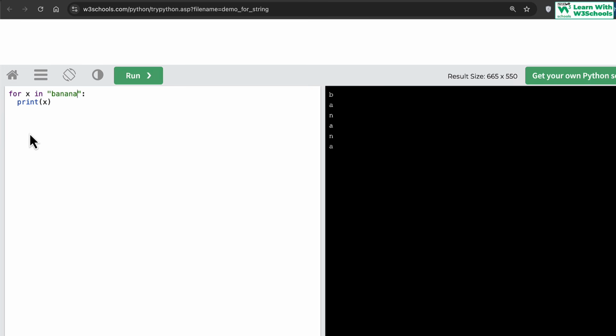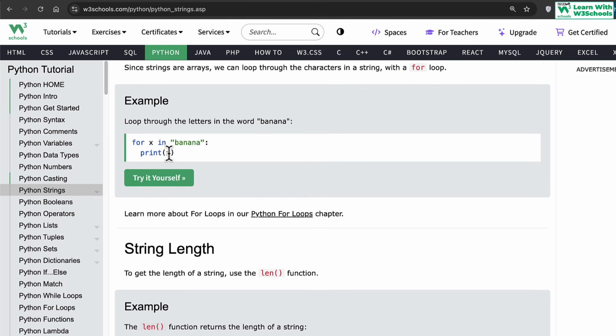See how many things are happening with just one line of code. With just one line of code, we are traversing each individual character in this string. When you print the whole string, it prints it as one whole thing. But when you loop through each index, it prints each individual character. This is extremely useful if you're working in NLP and processing text, or some text processing application where you want to process individual characters and find out various different things from a given string. So we need to use this looping statement.